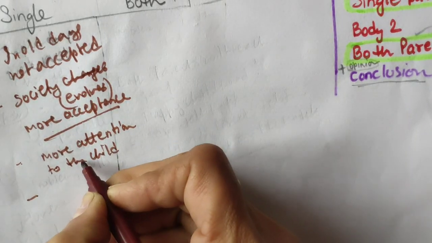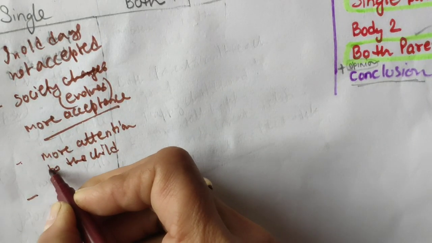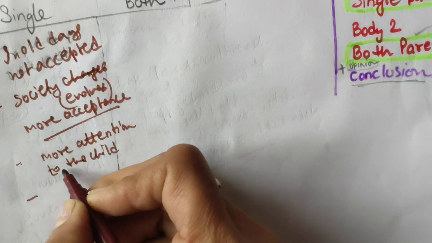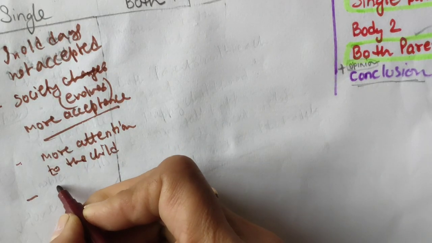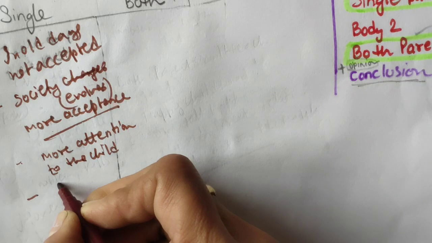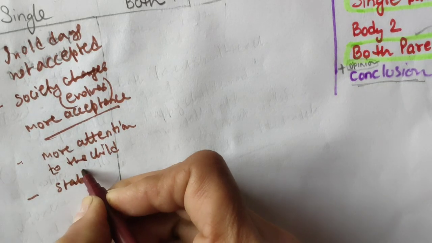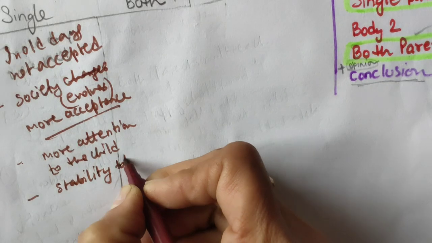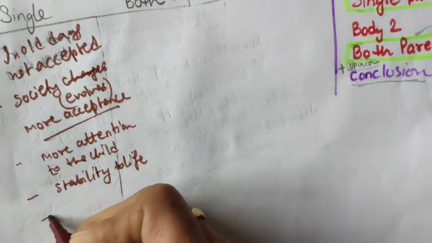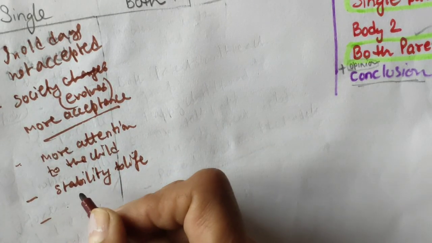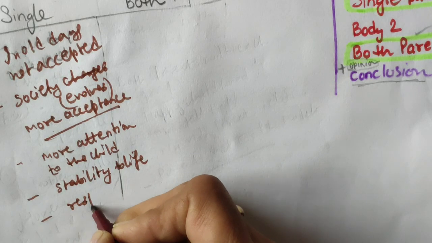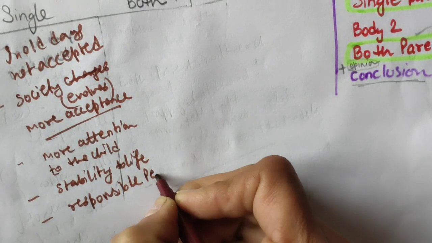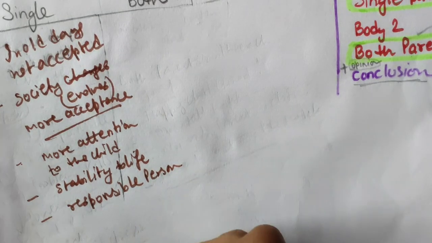And definitely she has to work, she has to bring finances and all, which means if she is giving stability to life, then a child can become a responsible person.